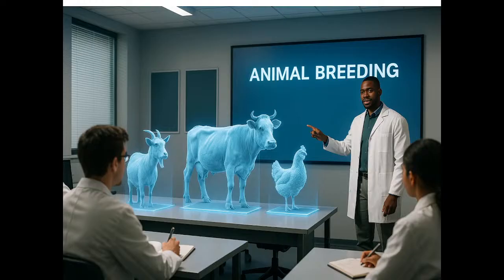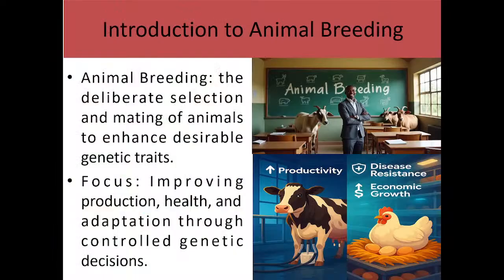This is the improved audio version of our previous lecture on animal breeding. Just like in the previous video, this is an introduction to animal breeding. Animal breeding, what do we mean by animal breeding? It is a deliberate attempt to select and mate animals in order to enhance desirable traits.